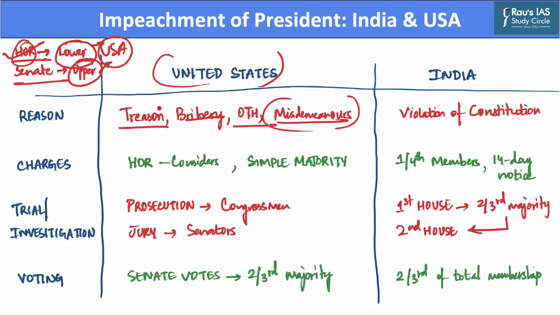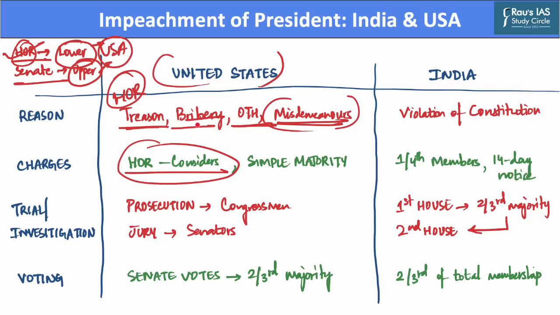Now, any member of the House of Representatives can introduce a resolution for impeachment of the United States President, in case that member suspects that the President is guilty of treason, bribery, or other high crimes or misdemeanors. The House of Representatives considers the set of charges levied on the President. And if the House passes that resolution with just a simple majority, that is, the support of more than 51% of members, then the impeachment process moves to trial.